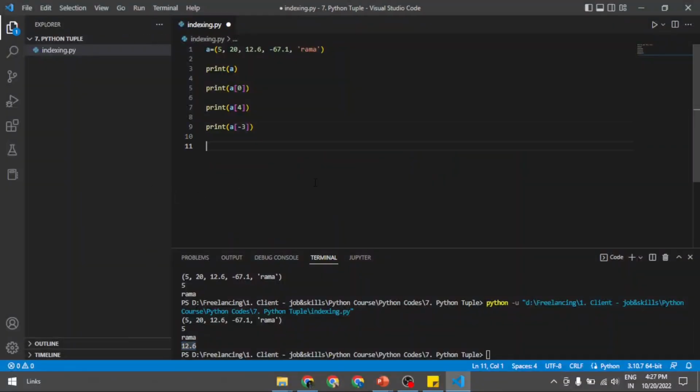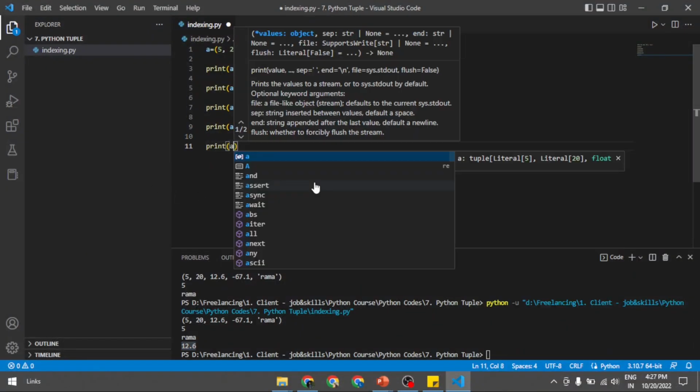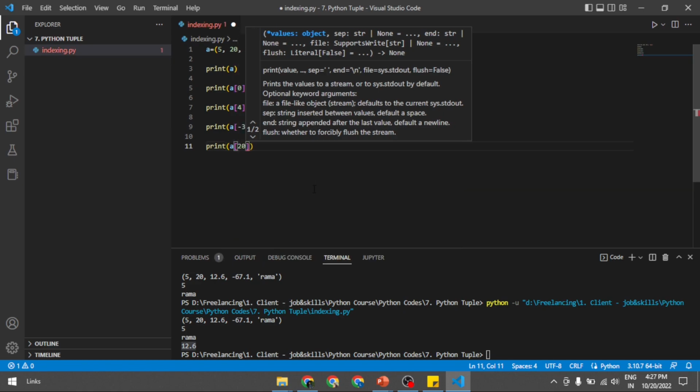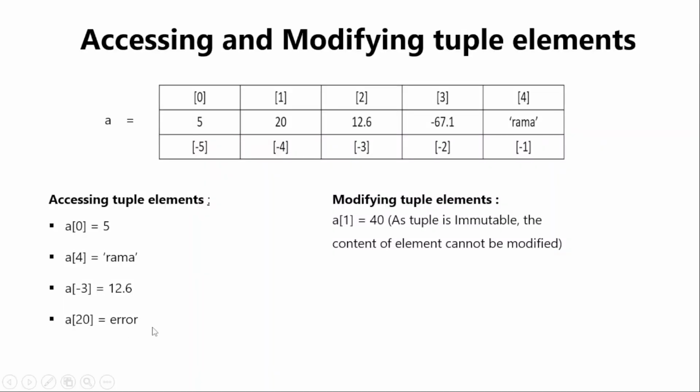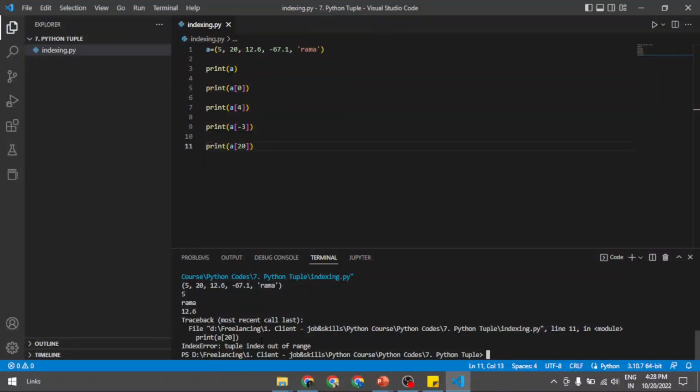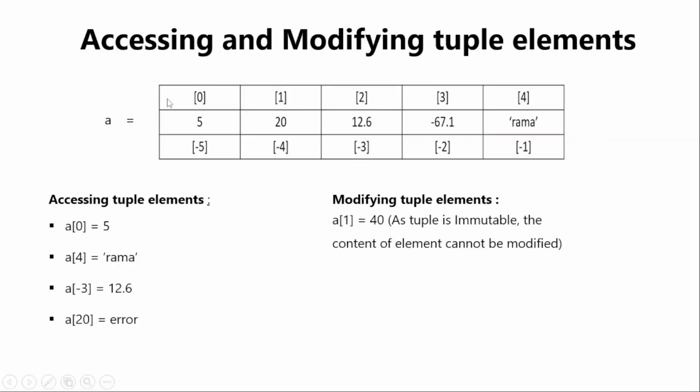And if I print an element which is not in the range, for example 20, it doesn't exist, so it will give an error like tuple index out of range, because the element at index 20 is not available in the tuple a. Hence it will throw an error. That's what I have added here, and the error is tuple index out of range. So this is the accessing part.